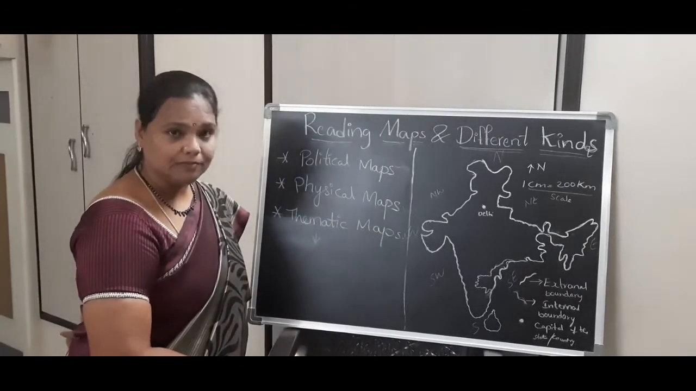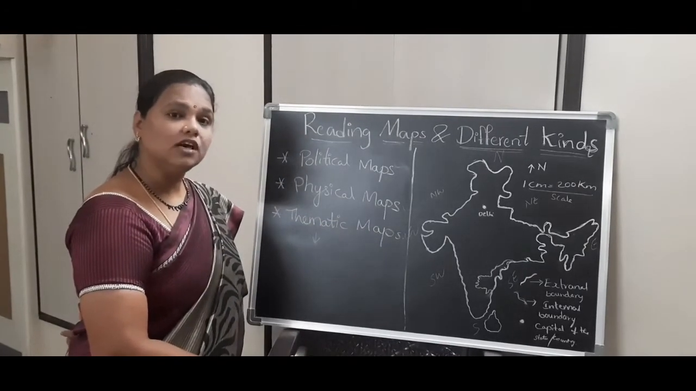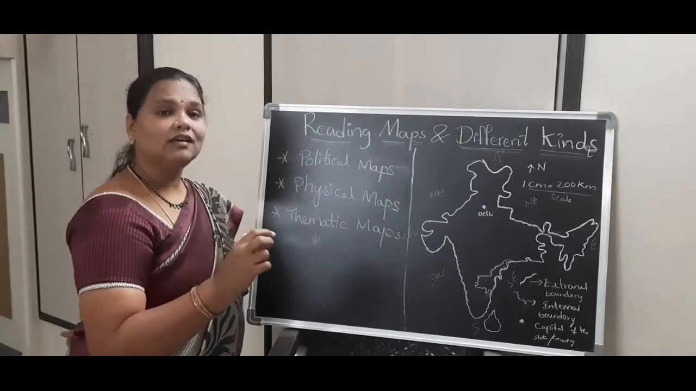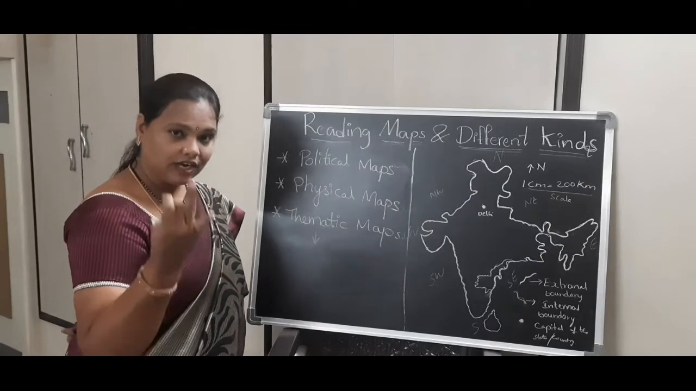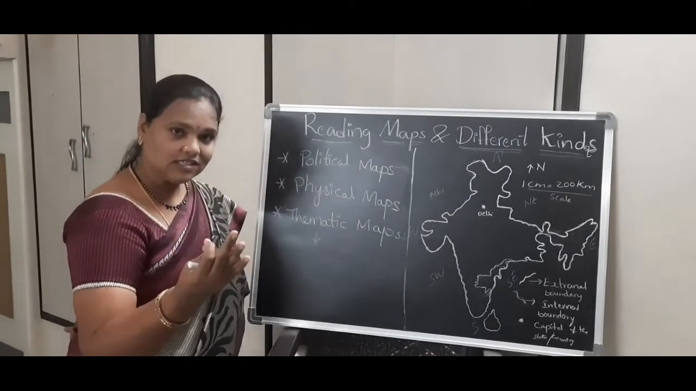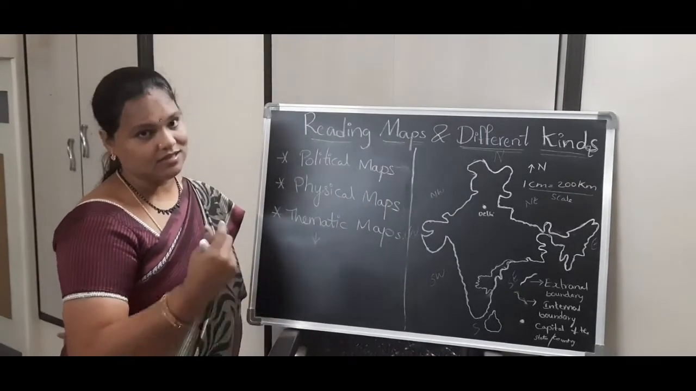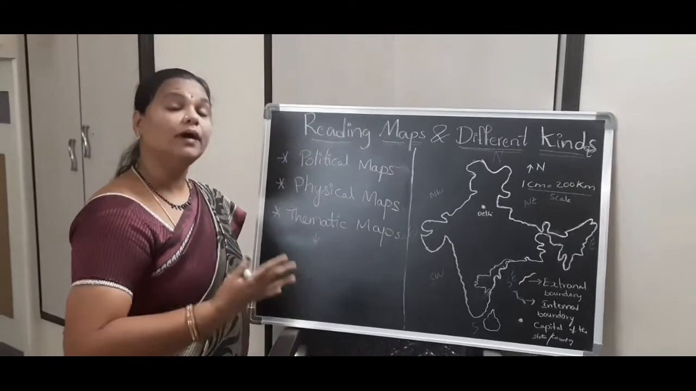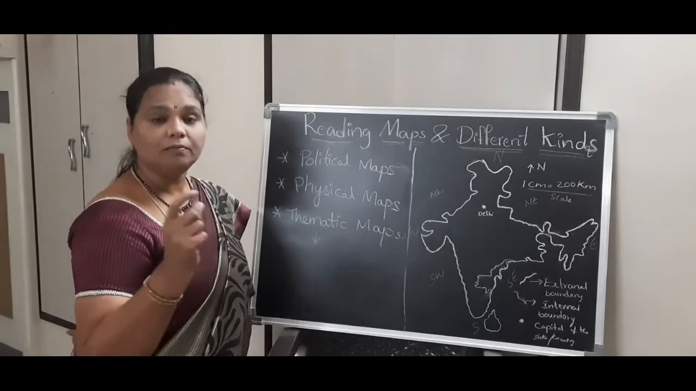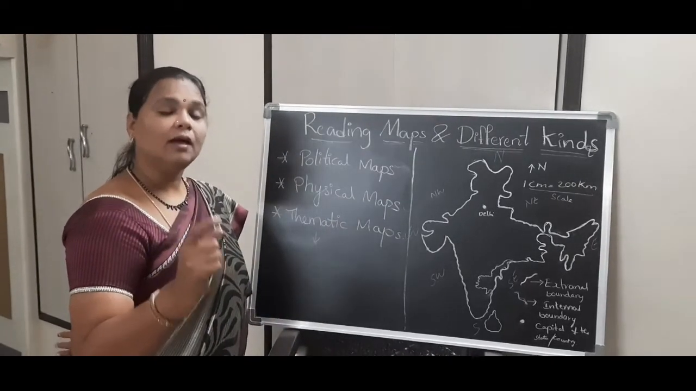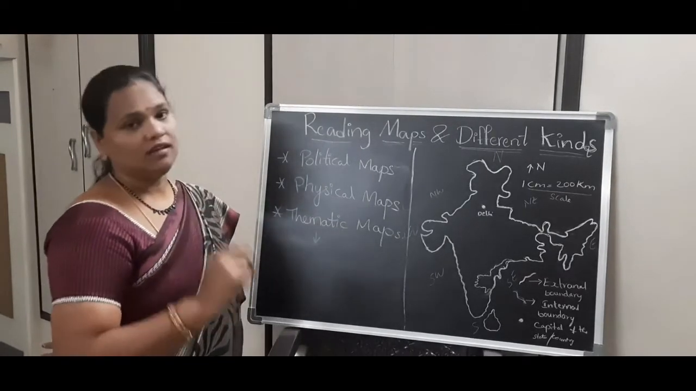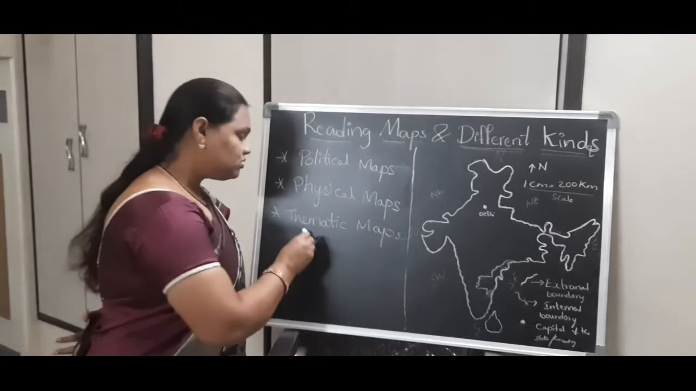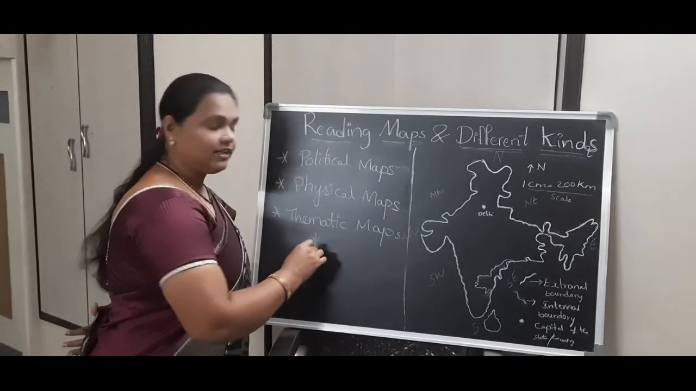Forest region maps. So here, which maps show one particular item? Climate, rainfall, forest, or some other, like petrol mines or mines of India. Like that, such maps show one particular thing in the country or any area of the world. So such maps come under thematic maps.